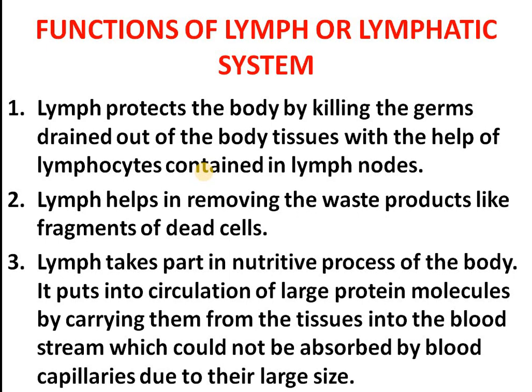Lymph takes part in nutritive process of the body. See how? It puts into circulation large protein molecules by carrying them from the tissues into the blood. Means lymph helps in the circulation of protein molecules from the tissues into the bloodstream, because blood capillaries could not absorb protein molecules due to their large size, so circulation of large protein is carried out by the lymph.